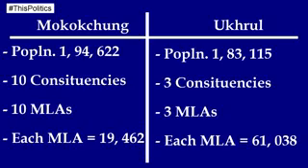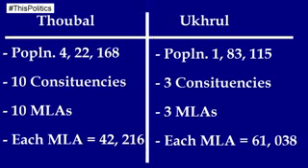Now let's compare the differences of representation between Ukhrul district in the hills, inhabited by the Nagas, and the Thoubal district in the valley, mostly inhabited by the Meiteis. According to the 2011 census, Thoubal district has a population of 4,22,168. It has 10 constituencies, so literally each MLA has to look after 42,216 people, whereas in Ukhrul, as I said, each MLA has to look after 61,000 people.